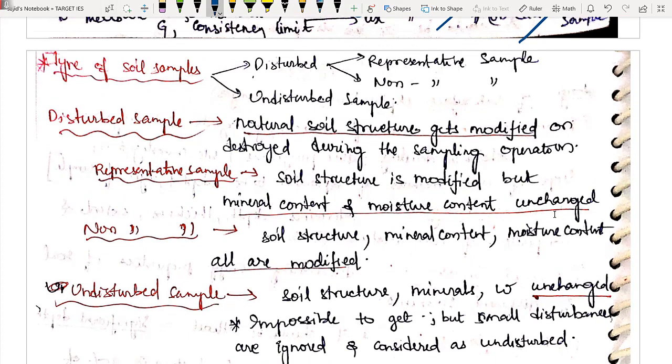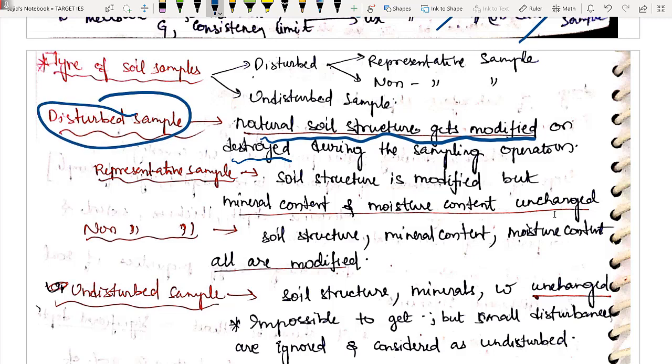Disturbed sample, natural soil structure gets modified. It could be little bit modified or it could be completely destroyed, it doesn't matter. Your soil का जो भी structure है वो बदल रहा है when it comes to our disturbed soil sample. I hope it is very clear. During this sampling process, during the process when you are taking this sample out, then your sample is getting disturbed. In this disturbed sample we have two types, representative and non-representative.